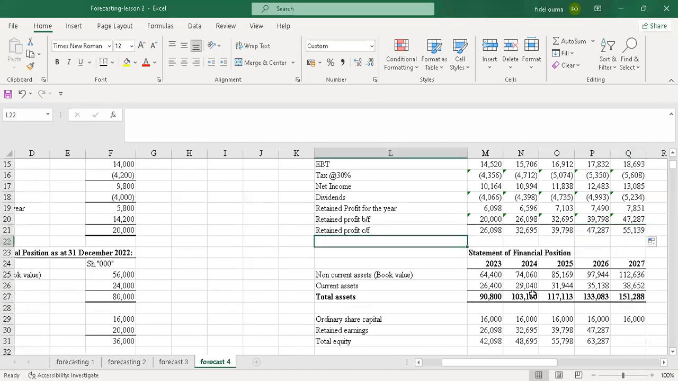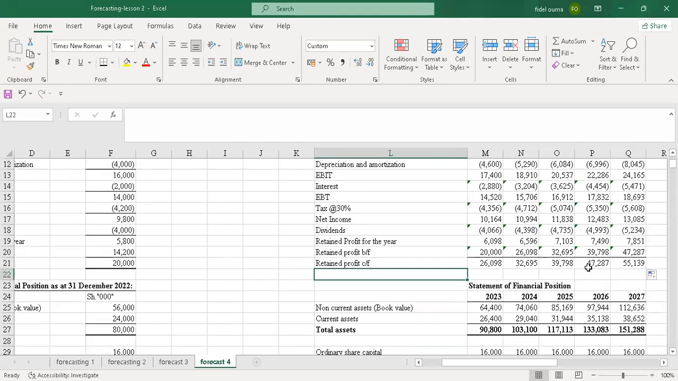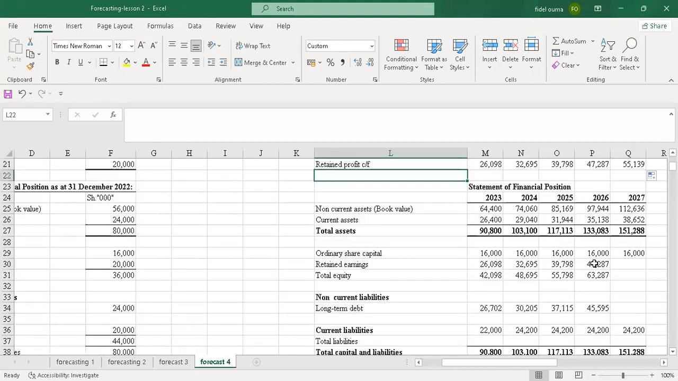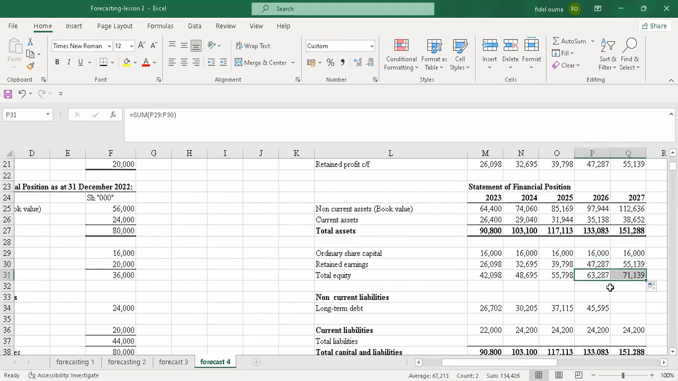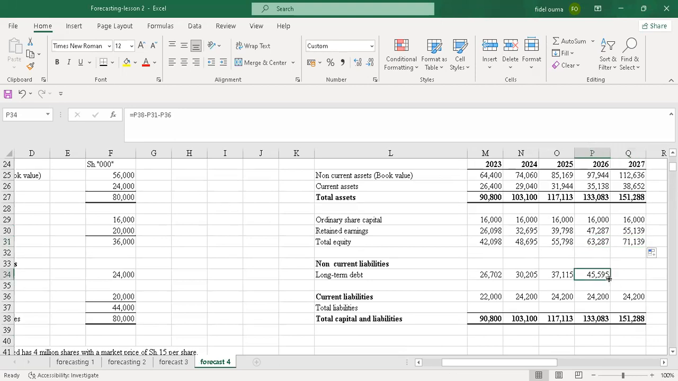Yeah, and by then I'm done with forecasting for profit or loss. So let me do the same to retained. Just drag that. Also drag this. Yeah, and you're done.